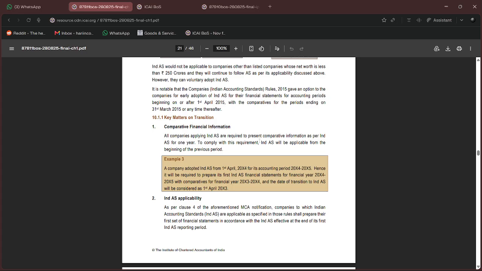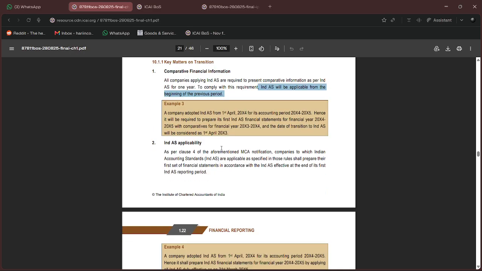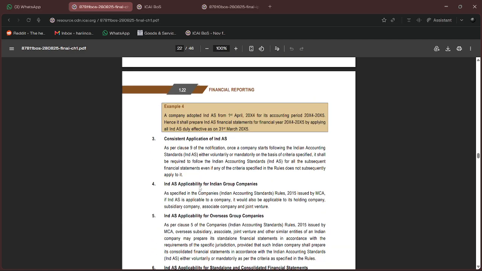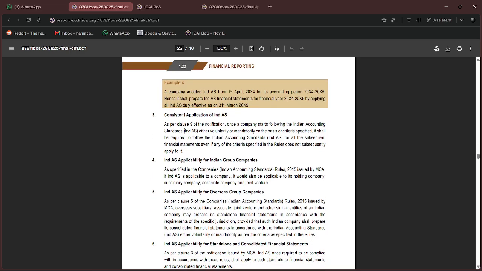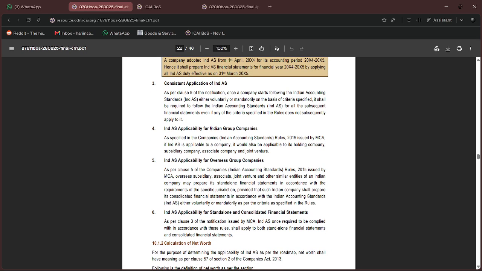As I said, IndAS will be applicable from the beginning of the previous period, which we call a transition period. Consistent application of IndAS: once you start to apply IndAS, you have to consistently apply it in the subsequent years also. For Indian group companies also, it is applicable. As I told, holding, subsidiary, associate, or joint venture, it is applicable to all.